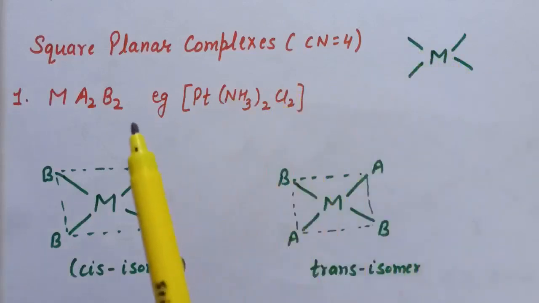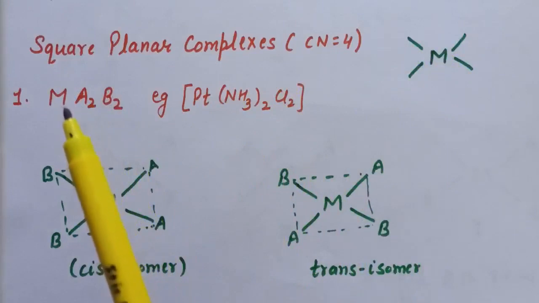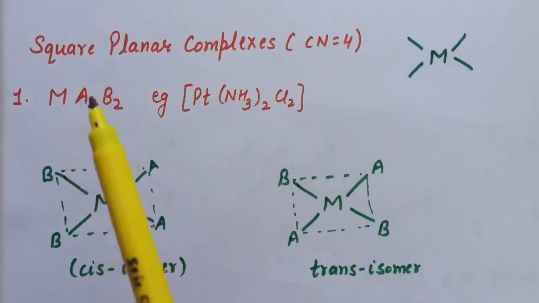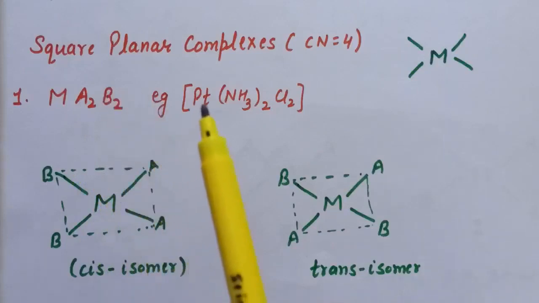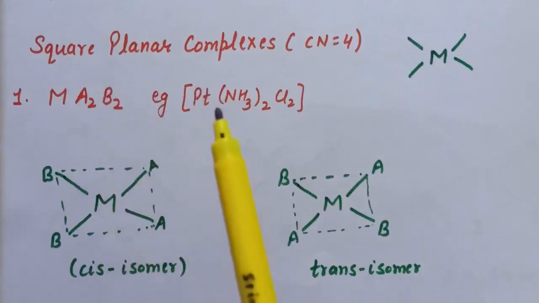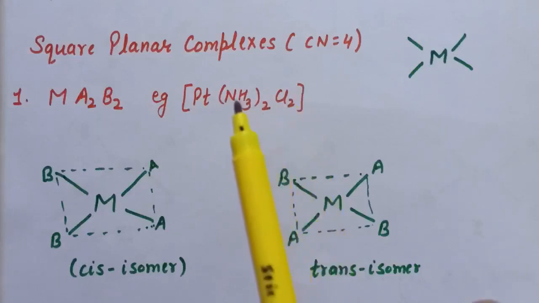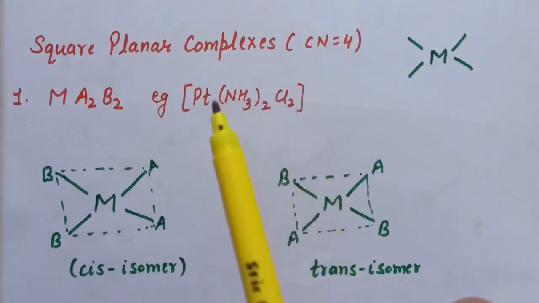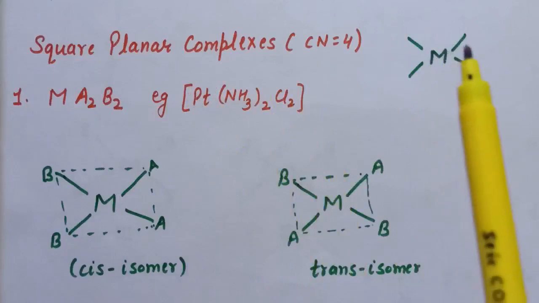Now the first case is when we have Ma2B2 type of complexes, where M is the central metal atom, and A and B are two different types of ligand. The example is the complex of platinum, NH3 twice, Cl2. So here two ammonia molecules and two chloride ions are directly attached with platinum, and this is the square planar complex of platinum.